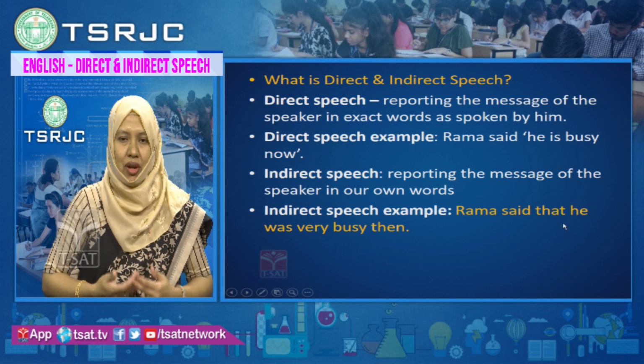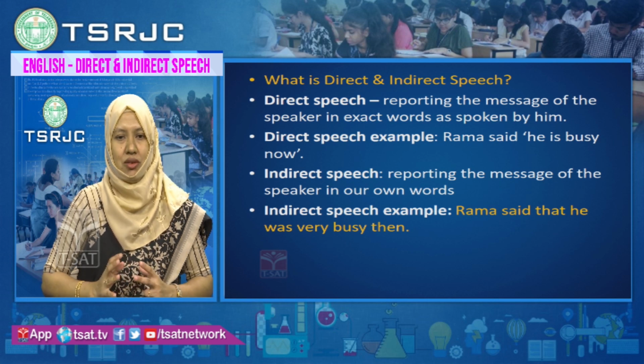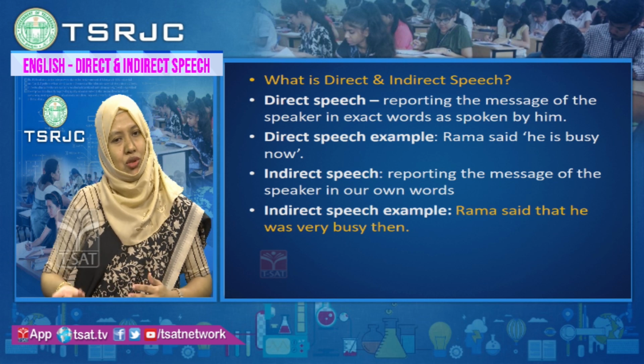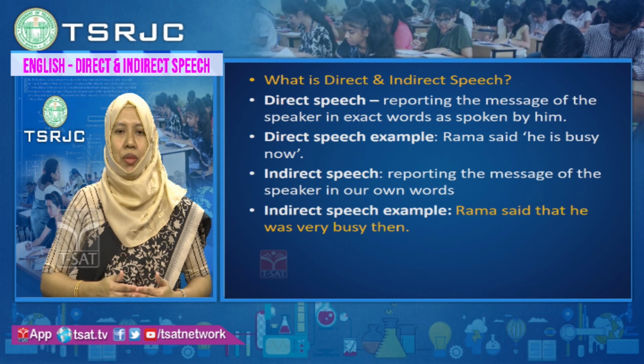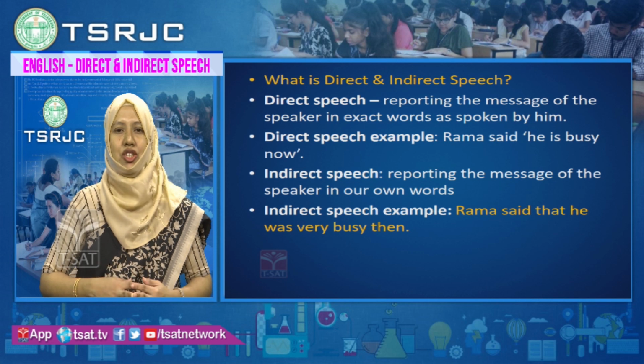Here, while reporting in indirect speech, you have to use the conjunction that, change the pronouns and change a few words accordingly. So now will change to then. Simple present will change to simple past. The tenses will change, pronouns will change.